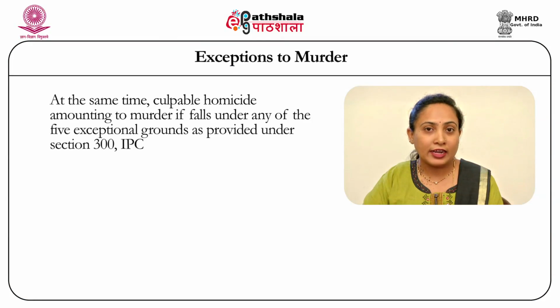Now once 299 becomes 300, that is culpable homicide becomes murder under 300, a court has to see if any one of the grounds of exception provided under section 300 is fulfilled or not, considering the situation or the circumstances of a case. If one of the 5 grounds provided by section 300 is fulfilled, the murder again becomes culpable homicide.